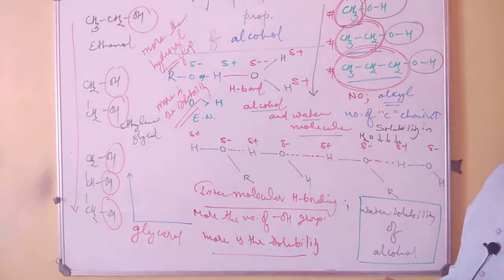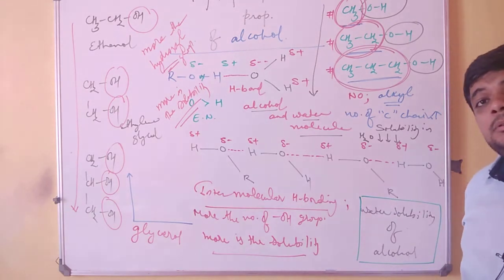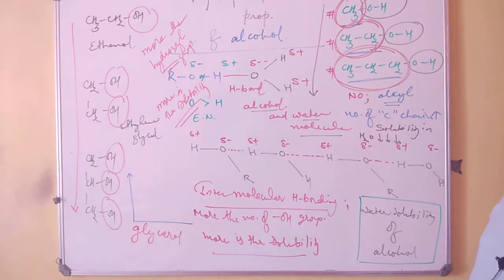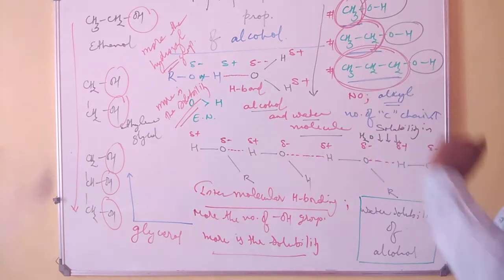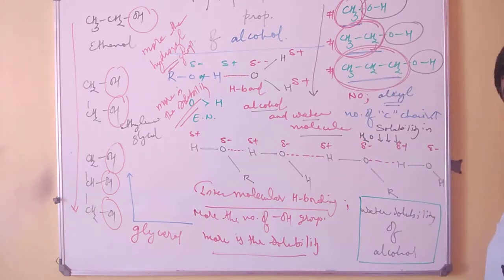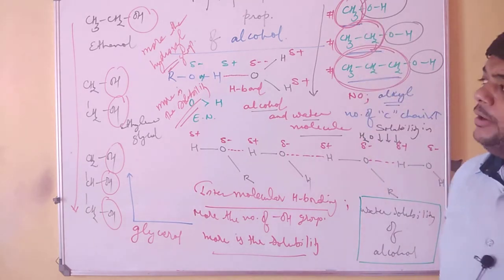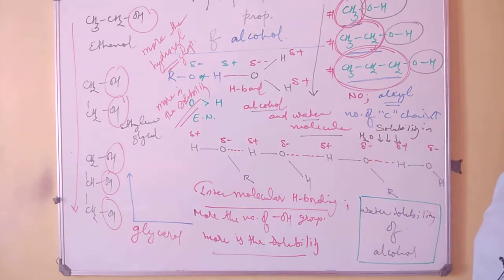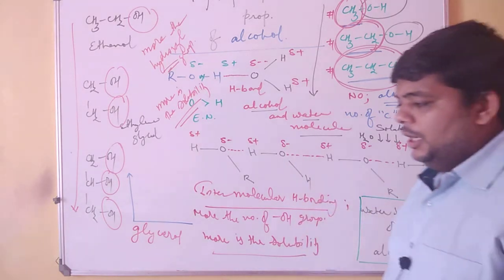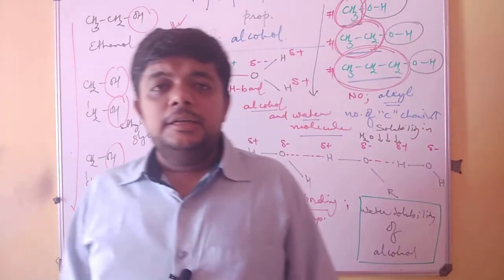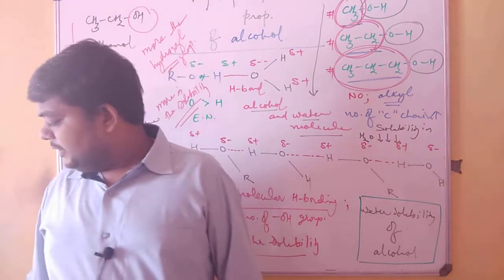Alcohol definitely is water soluble, but the more the alkyl chain, the lesser will be the solubility, because the non-polar section increases. And on the other side, the more the OH group, the more is the solubility, as the polar group increases. So this is the first point among the physical properties that we are discussing.